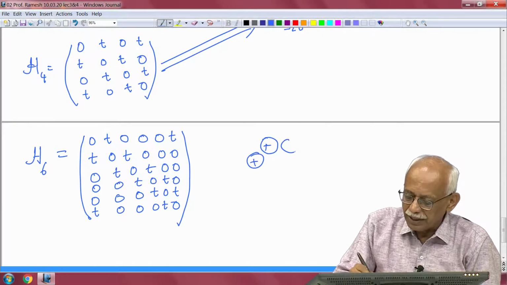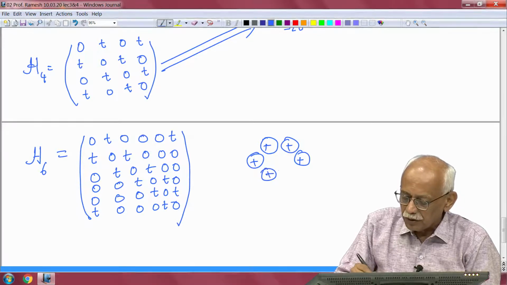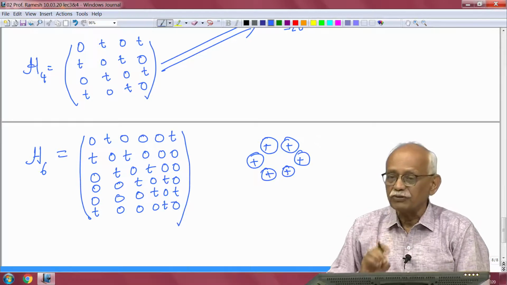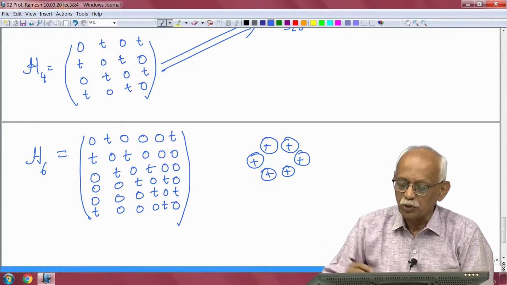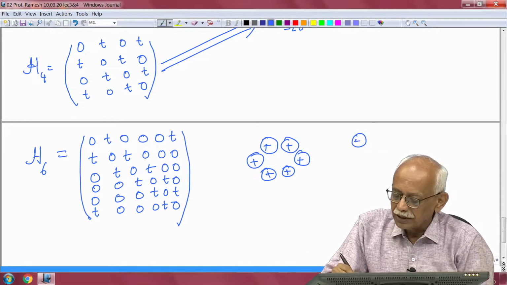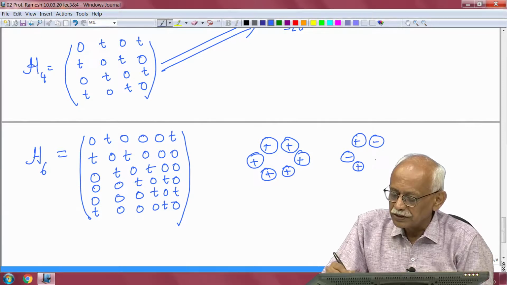Again, please be careful, I am not taking any care as far as the coefficients are concerned. So, this is the most bonding case, and the least bonding case will be the one that is plus minus minus plus minus plus.